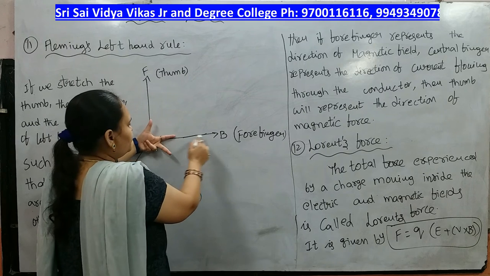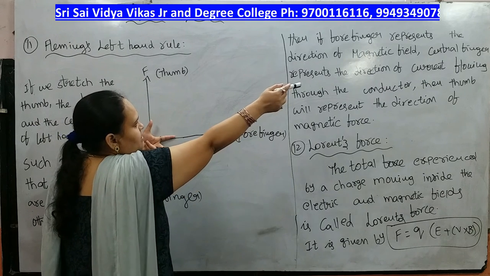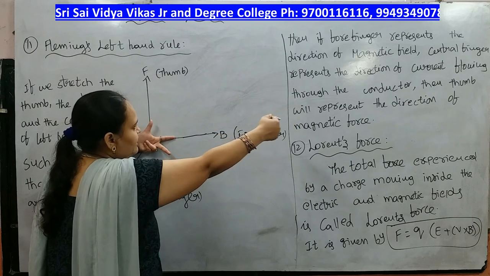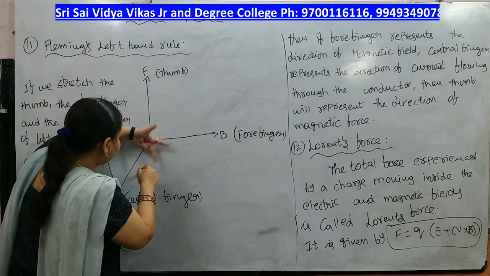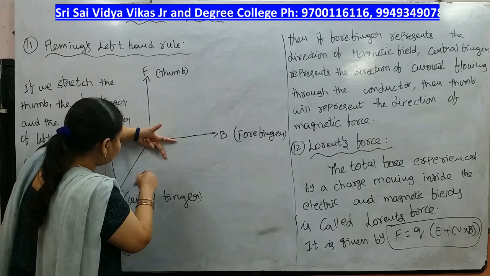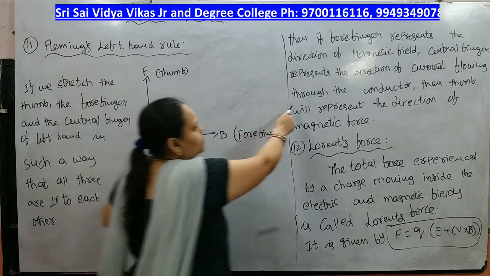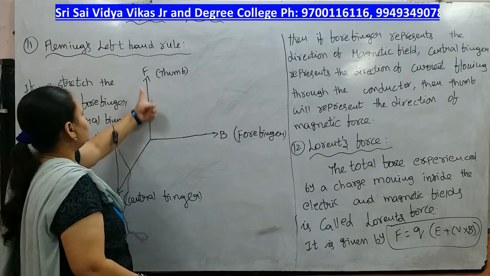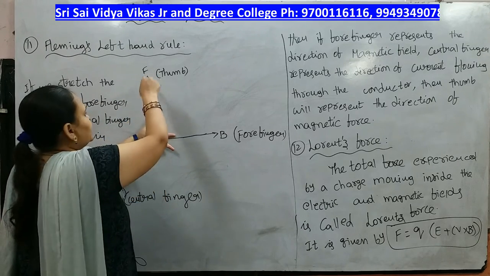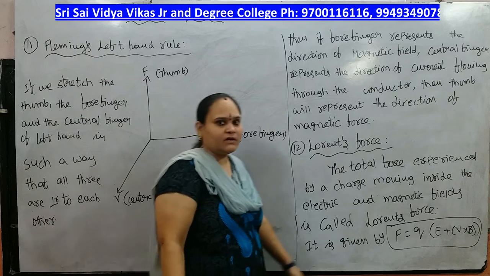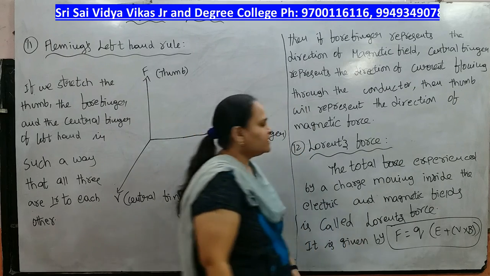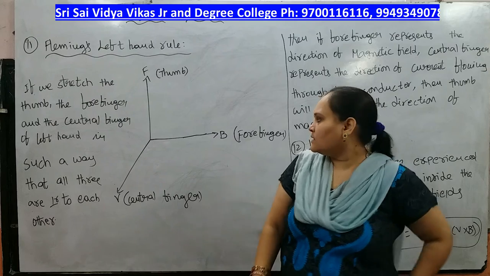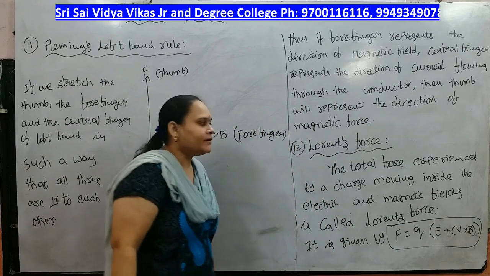So the forefinger indicates the direction of the field. The central finger indicates the direction of the current flowing through the conductor. This is the central finger. Central finger indicates the direction of the current flowing through the conductor, and the thumb represents the direction of the magnetic force. This is Fleming's left hand rule.